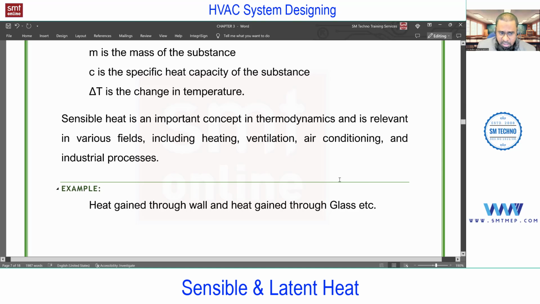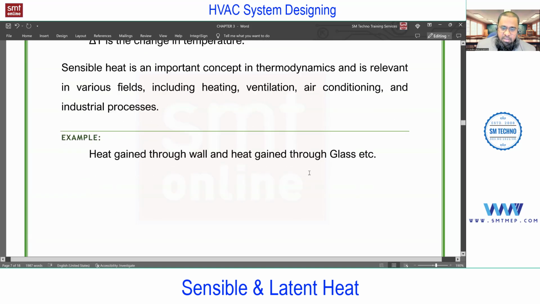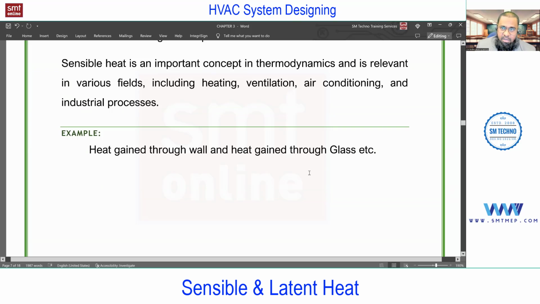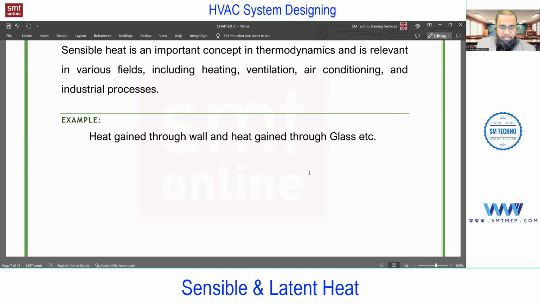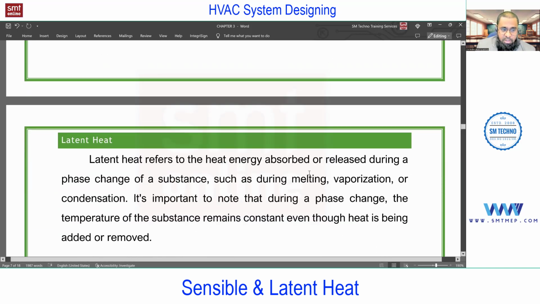And this is very, very important. Throughout the load calculation, when we deal with all possible sources, we'll check whether the source is conduction, convection, radiation, or only conduction, or a mixed mode, plus whether it's sensible only or sensible plus latent. According to that, we have a calculation. So this is very, very basic to deal with manual load calculation. Manual load calculation you can consider as the basis for software load calculation. Next we'll talk about latent heat.